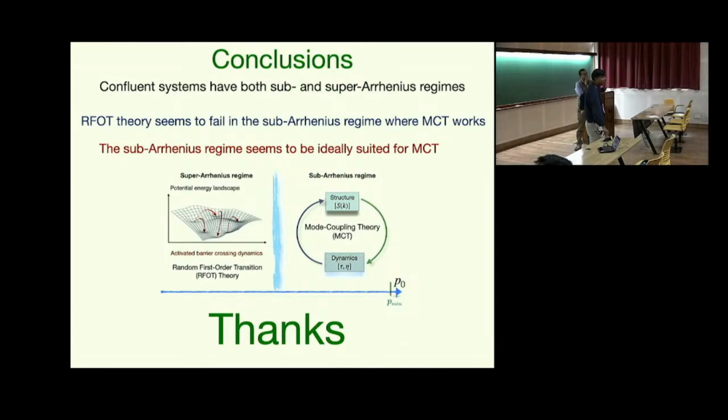Yeah, so in the super-Arrhenius regime, there are still things that we need to understand. Eventually what happens, and this is very strange and we still don't understand, is that the T_C, when we fit the simulation data, eventually becomes higher than T_MCT. And I'm quite puzzled why that happens. Yeah. Okay. So that we need to understand.